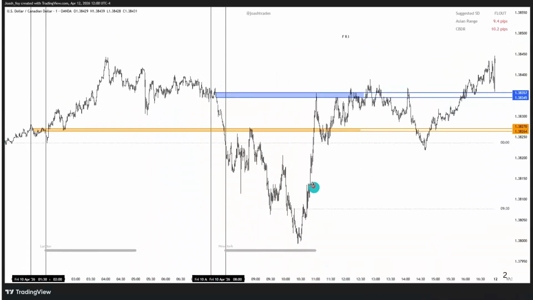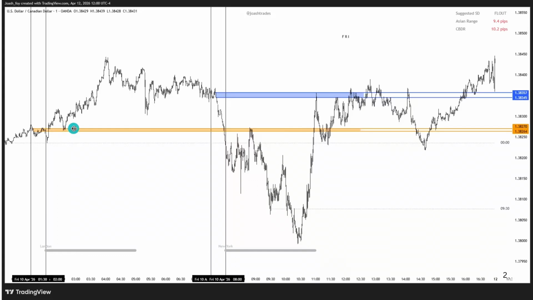So here's an example of a chart showing the first presented fair value gap. This line here delineates the time window where you find the first presented fair value gap. Here's London, and then this is New York. For London, the first fair value gap found before the London Q zone, you can see this orange shaded area here. And then for New York, you can see this blue shaded area. And note how price reacted at this level. Back and forth, finding support, resistance, support, resistance. So now the first presented fair value gap also acts like the new week opening gap and also the new day opening gap. I'm going to be talking on the new day opening gap very soon.